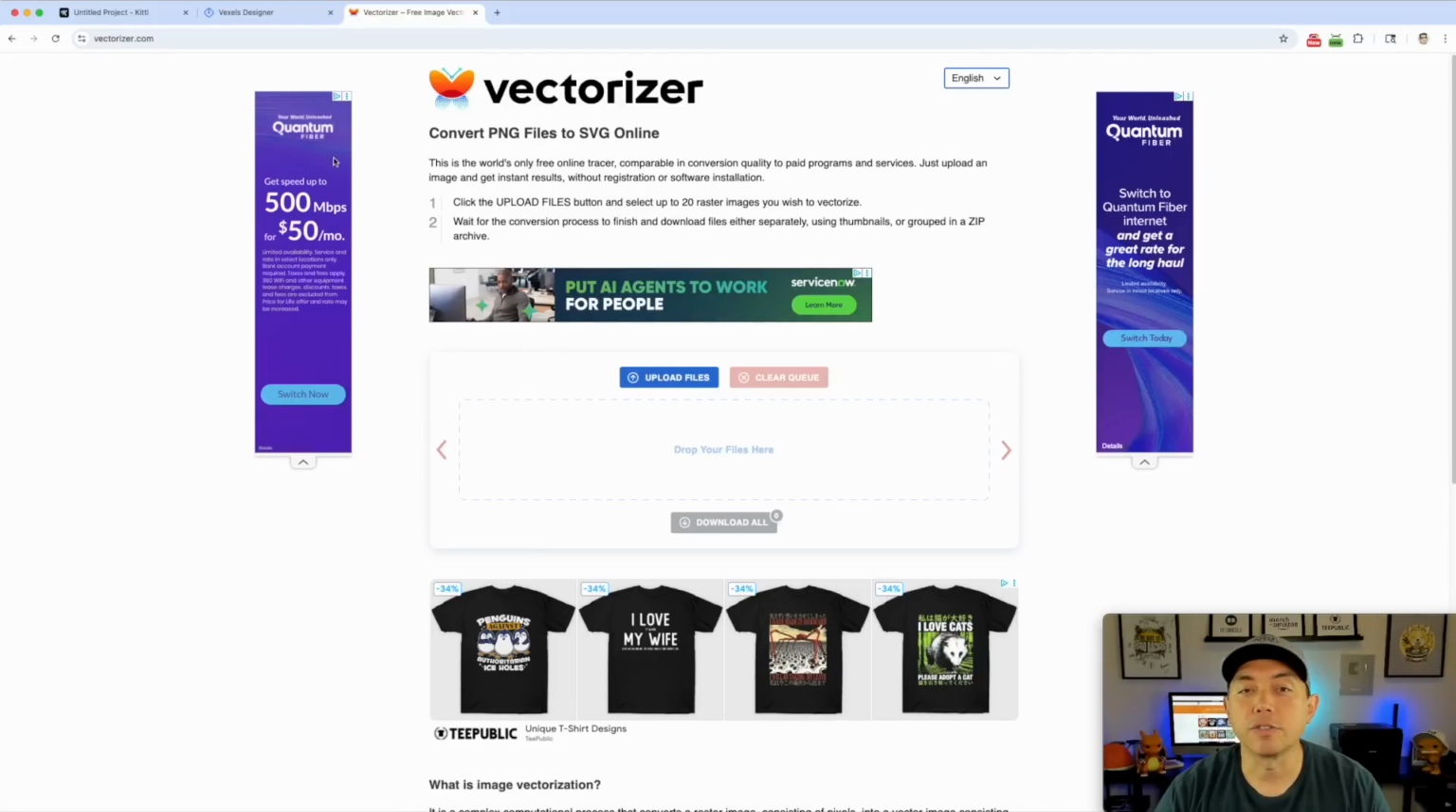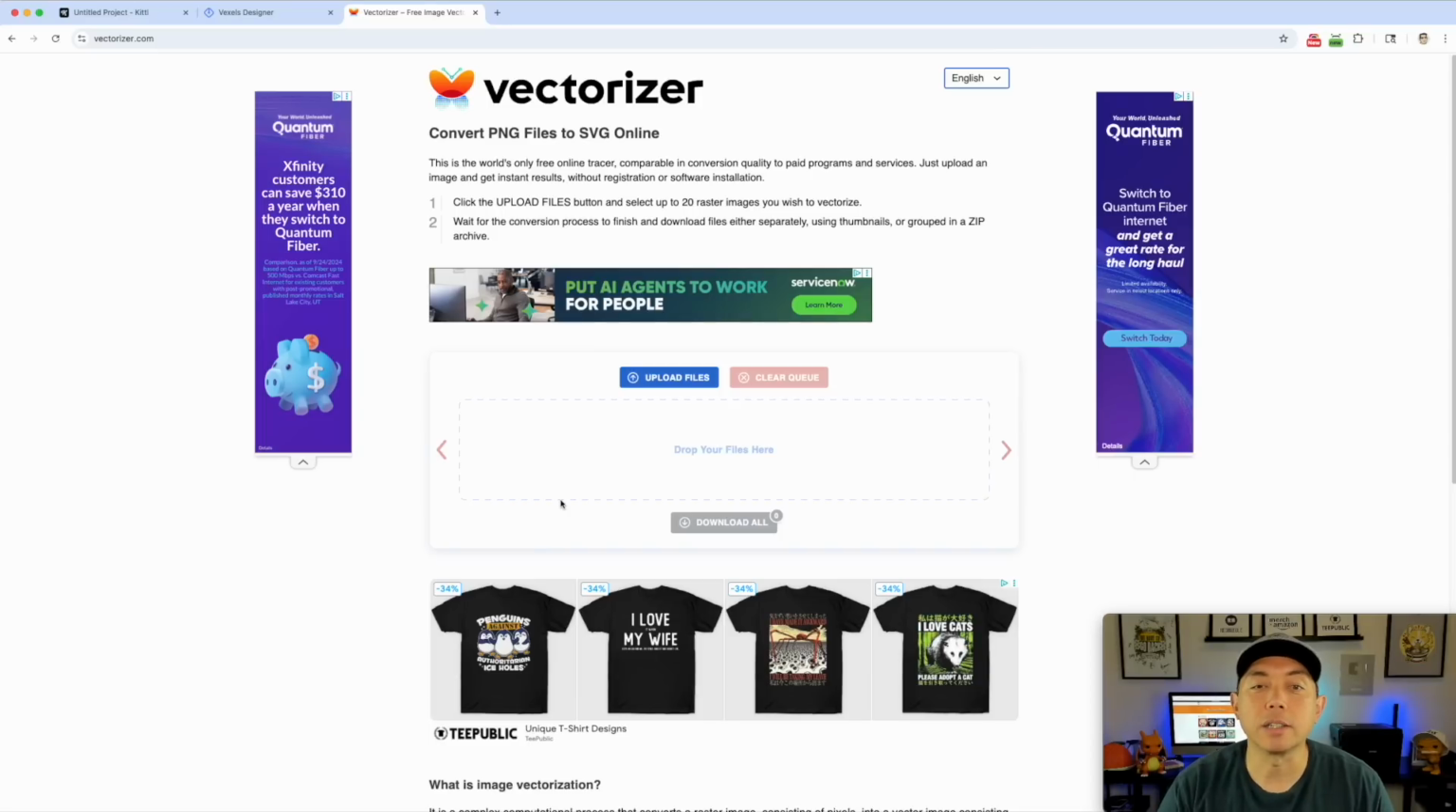Another place you can go to vectorize your design is vectorizer.com. It does a pretty good job. Just drag in your files here and it will vectorize it. Now the difference between vectorizing and upscaling is this will change it to a vector, and once it's a vector, then you can scale it up and down.